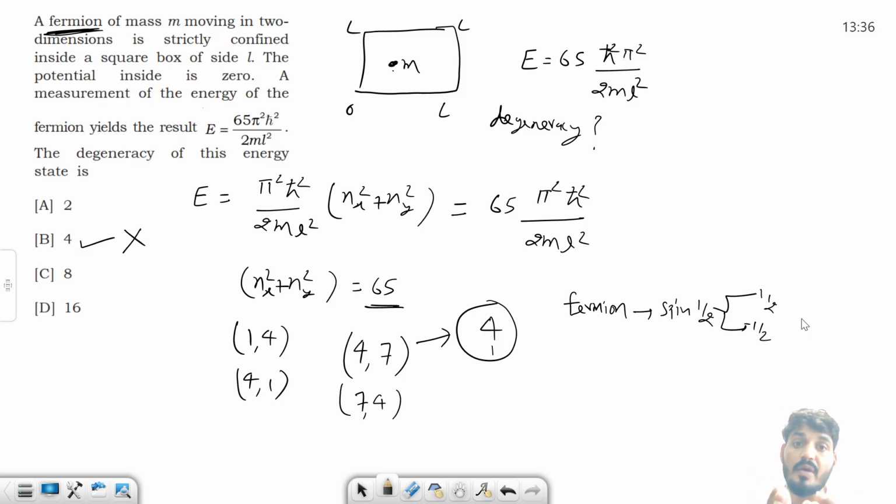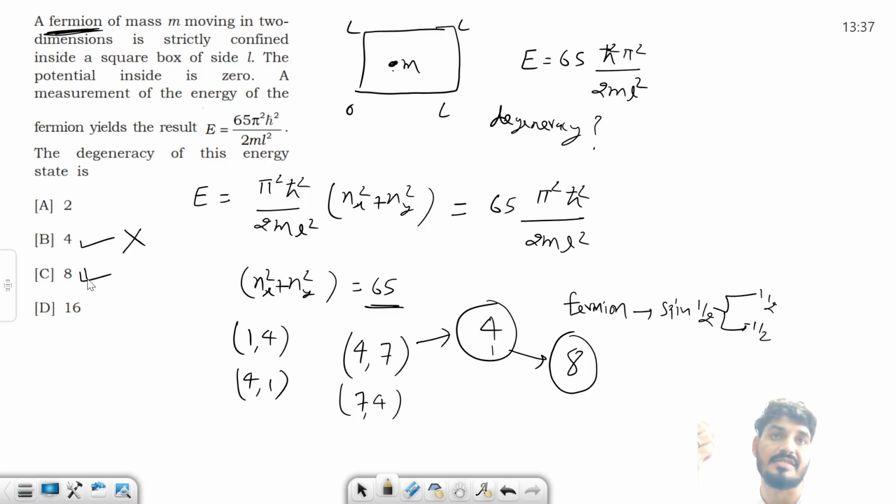So you have to include the spin degeneracy as well. This is very important. So if we include spin degeneracy, there are 4 states, and each state will have 2 different spin states, so the total is 8, 4 multiplied by 2. So the correct answer is this one.